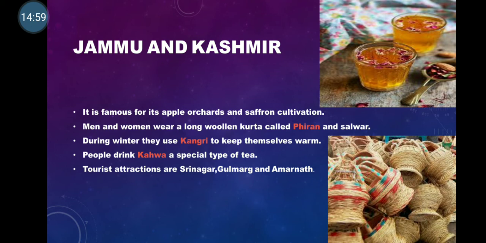And people over here drink kava, a special type of tea. This tea is made with a lot of spices and saffron. So when they drink this tea, it will resist the cold. The body becomes warm and they can resist the cold climate of Kashmir. Most of the tourist attraction places are Srinagar and Amarnath. So you can have a look at the kava also over here, the tea over there.